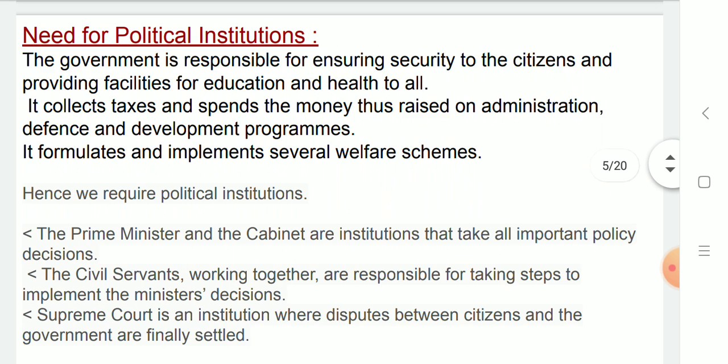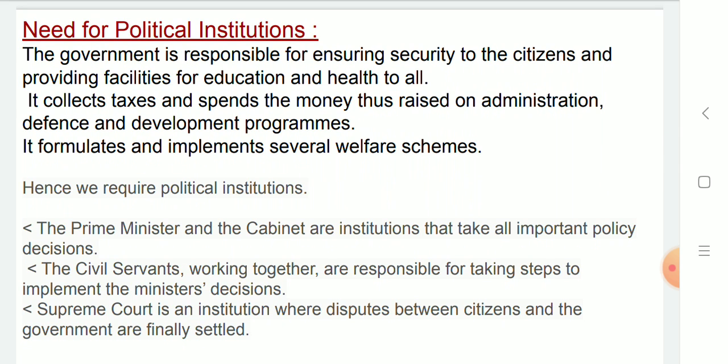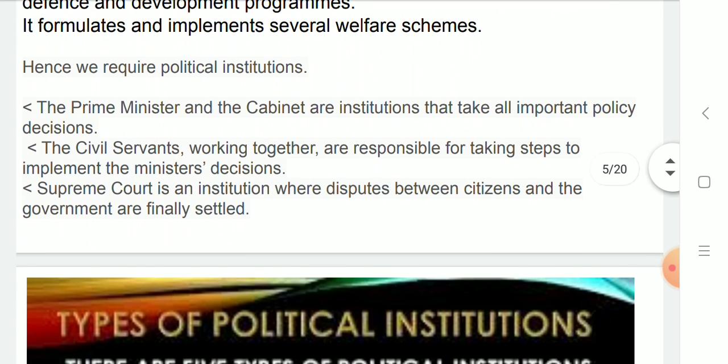Need for political institutions. The government is responsible for ensuring security to the citizens and providing facilities for education and health to all. It collects taxes and spends the money thus raised on administration, defense and developmental programs. It formulates and implements several welfare schemes. Hence, we require political institutions. The Prime Minister and the Cabinet are institutions that take all important policy decisions. The civil servants working together are responsible for taking steps to implement the minister's decision. Supreme Court is an institution where disputes between citizens and the government are finally settled.